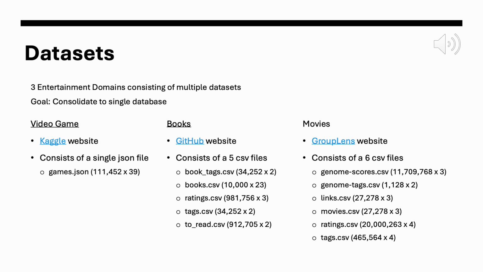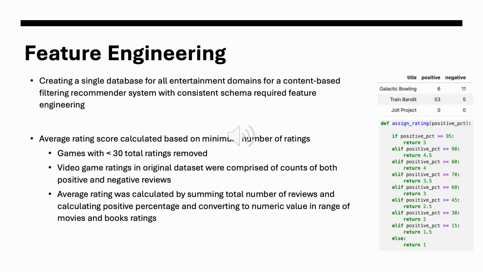Our project consists of 3 entertainment domains that consist of multiple data sets with different file types, different number of files, a lot of different features, a lot of different rows. None of them were really consistent. Our overall goal was to consolidate to a single database, which would make it much easier than trying to run a recommender system based off individual databases for each of the entertainment domains. And we've settled on a single database going forward.